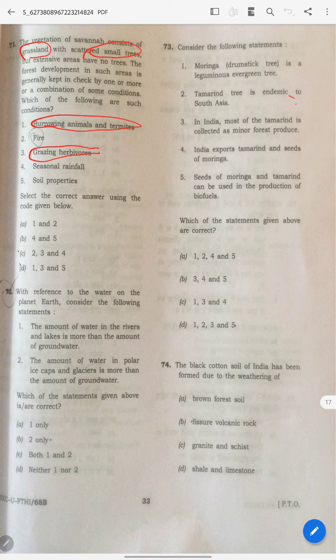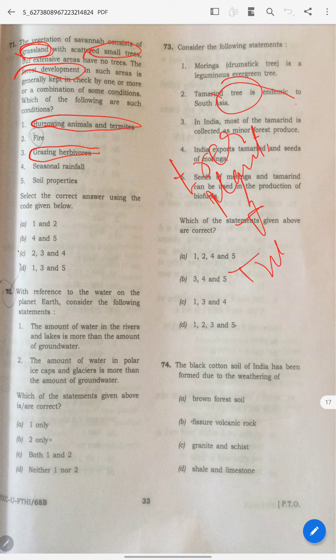If you leave animals a lot, they will eat all the grass and make barren land. If you are trying to develop forest trees, they will eat the plants, so plants will not convert into trees. So this also should be the answer. 1 and 3, 2 and 3 is the answer, then automatically 2, 3, 4 is the answer.